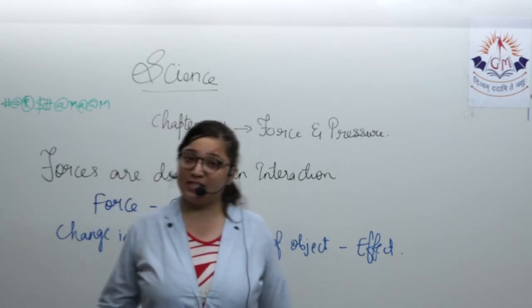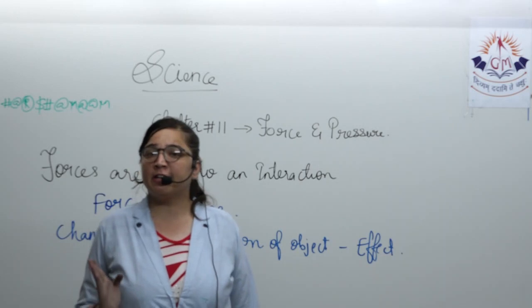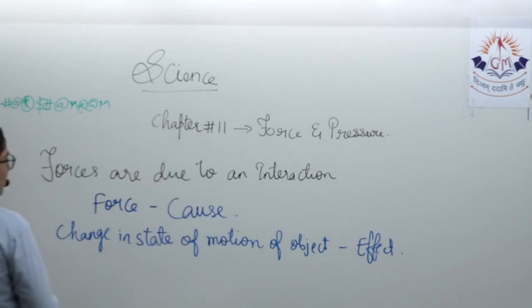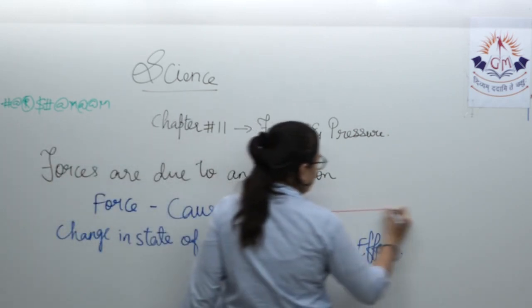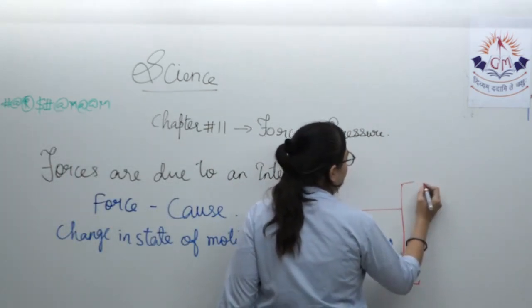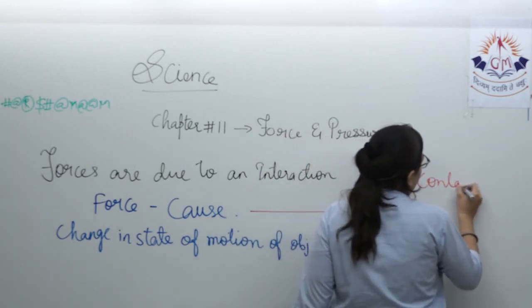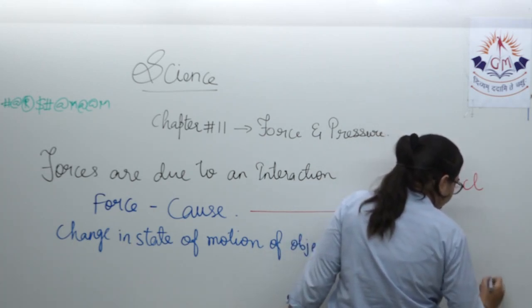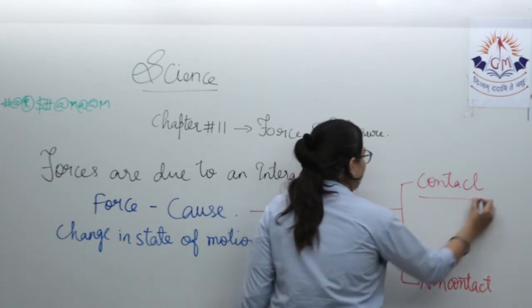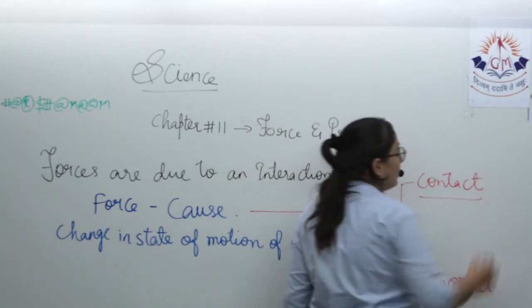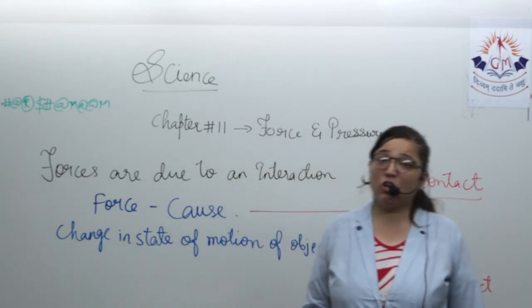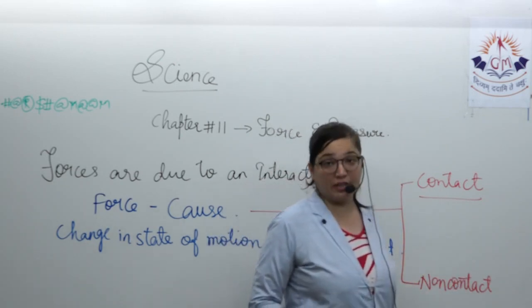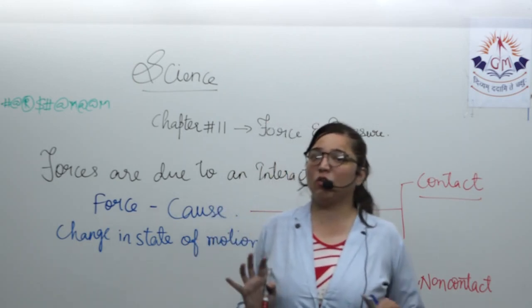So forces are basically classified into two types. Either it is a contact force or a non-contact force. So force is of two types. Which are the two types? Contact force, non-contact force. In contact force, the object that is applying the force and the object on which force is applied are both in contact with each other. While in non-contact force, they are not physically in contact with each other.